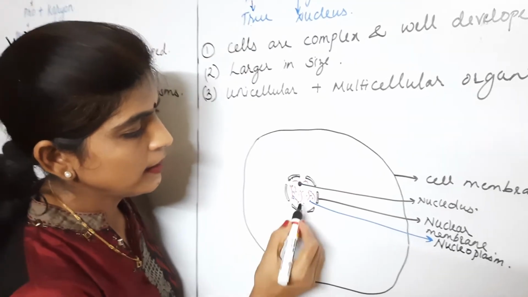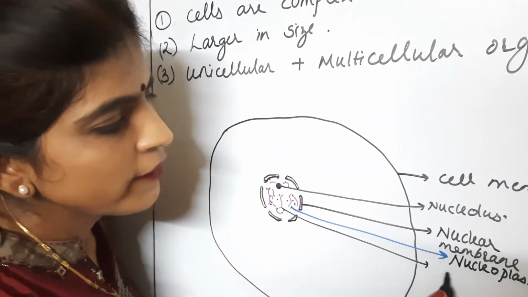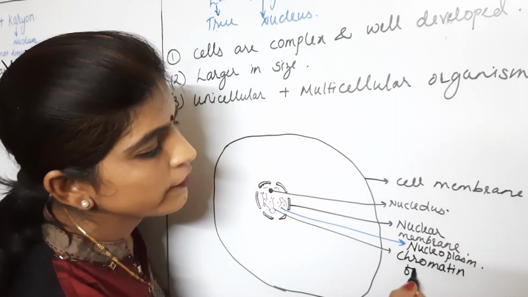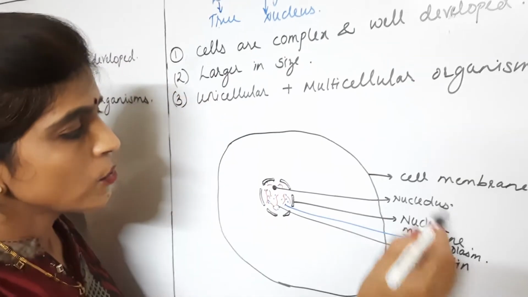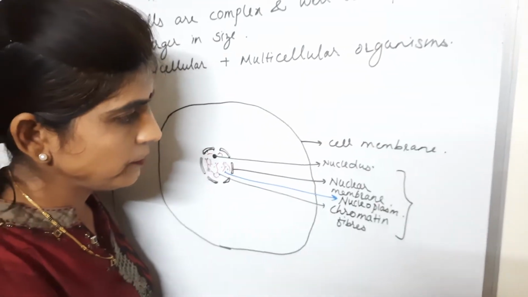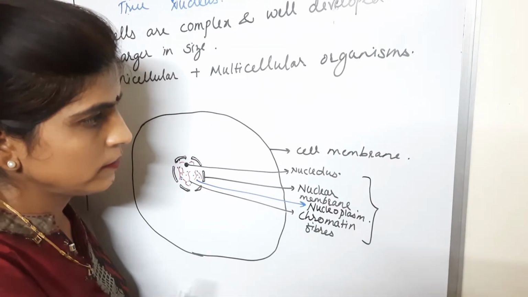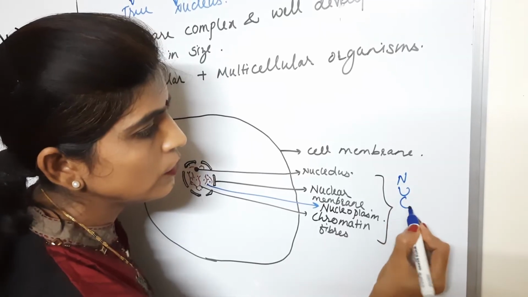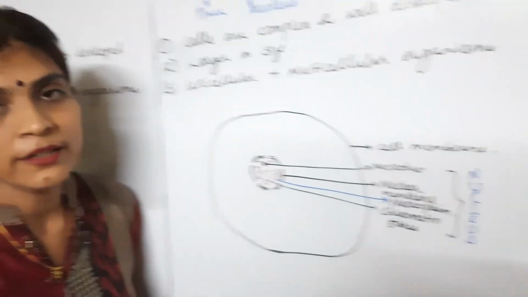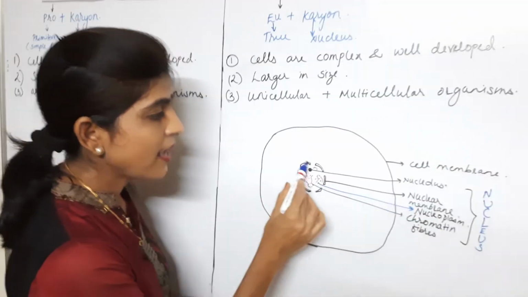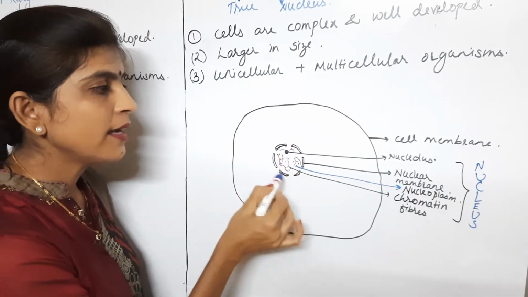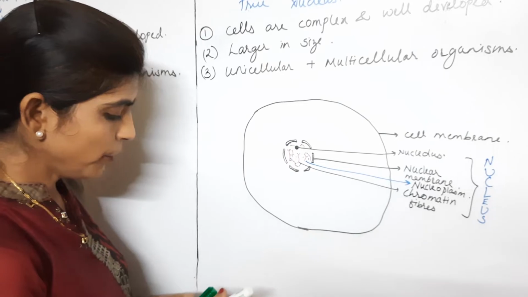So these are chromatin fibers. And this whole constitutes a nucleus. So this is what is a well-defined nucleus, because it is having a nuclear membrane and other organelles of the nucleus are inside the nuclear membrane.